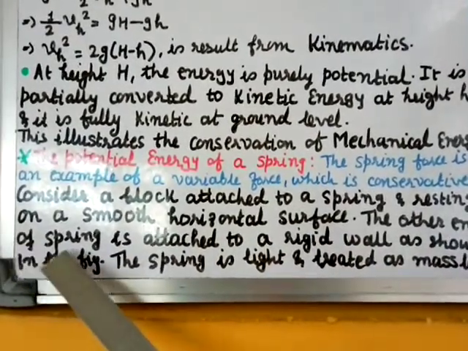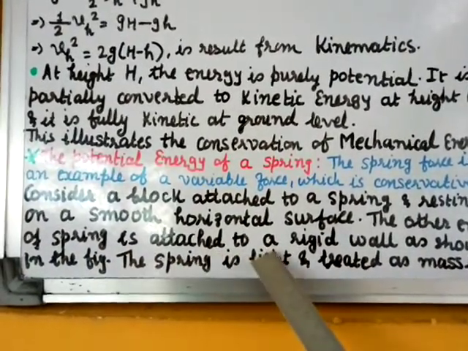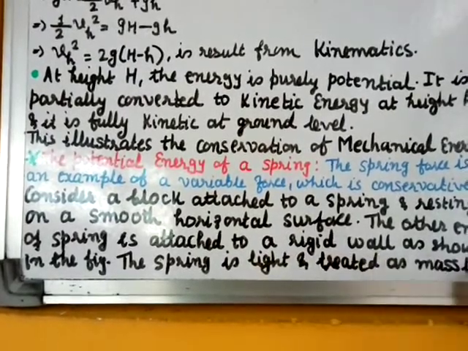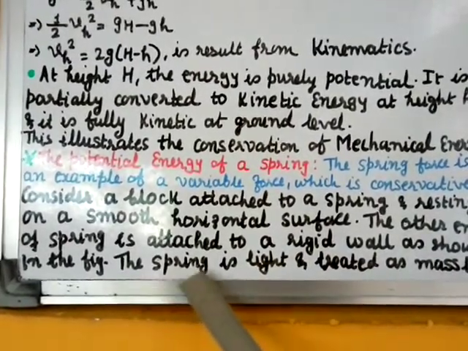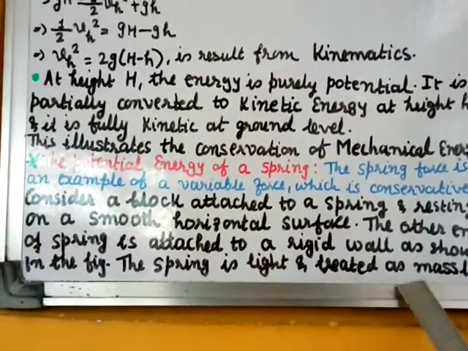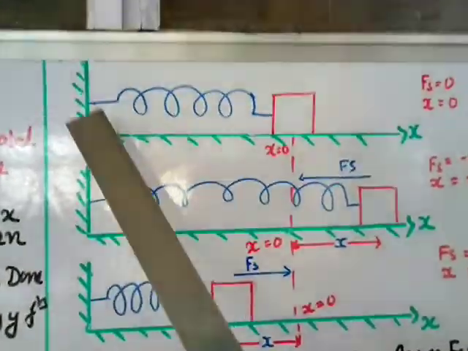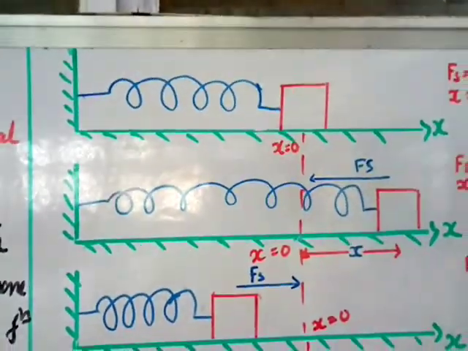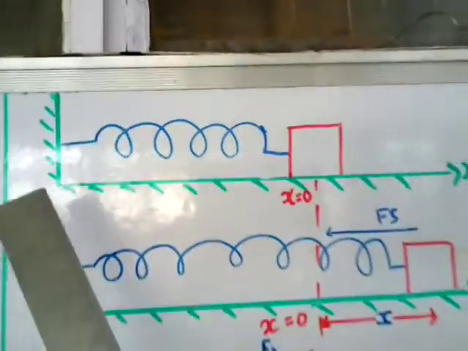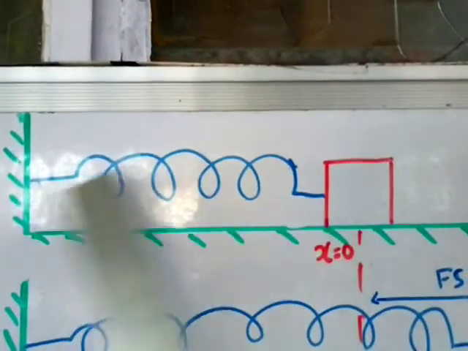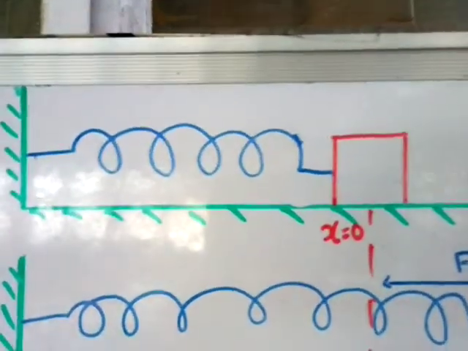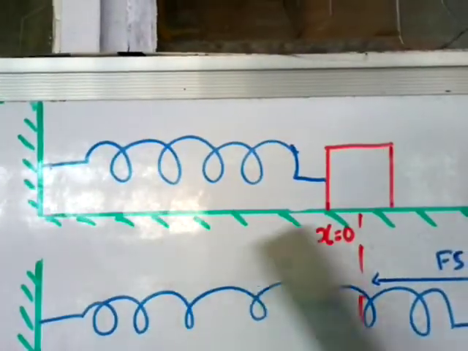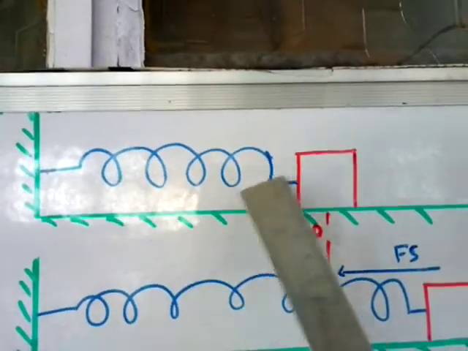Consider a block attached to a spring and resting on a smooth horizontal surface. The other end of the spring is attached to a rigid wall as shown in the figure. The spring is light and treated as massless. So we have shown the figure here: this is a spring, this is a block. The block has mass m, it is attached to the spring, and it is lying on a smooth surface.